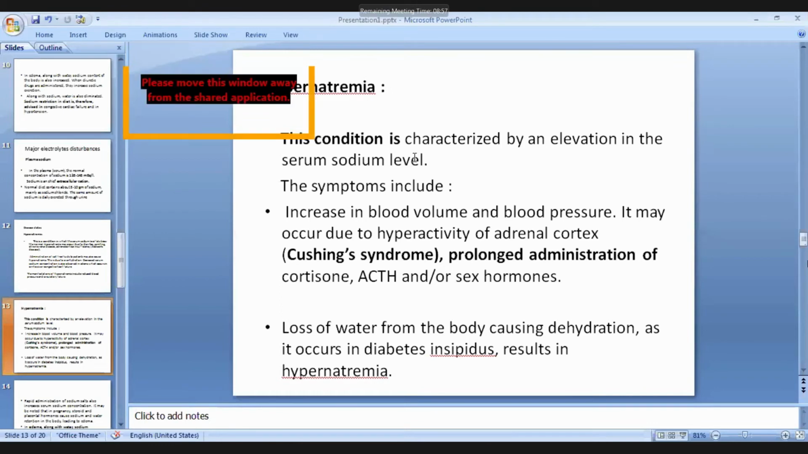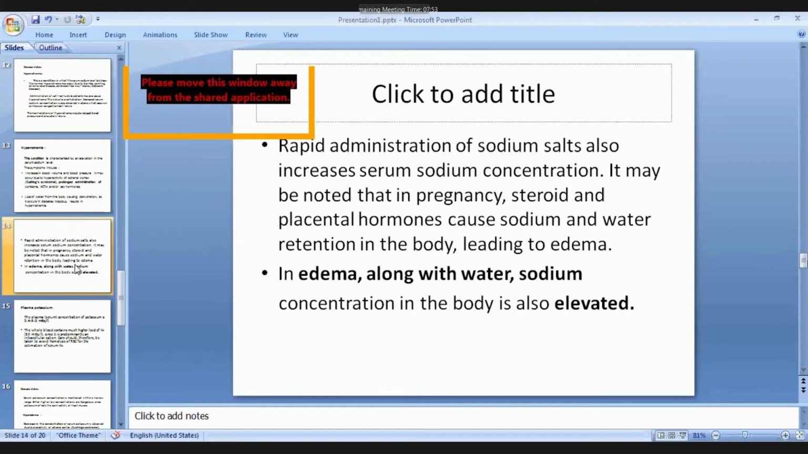Another cause is loss of water from the body causing dehydration, as in diabetes insipidus. Okay, so a low level of antidiuretic hormone, ADH, is seen with diabetes insipidus. In that case, there is loss of water from the body causing dehydration, which results in hypernatremia. Sometimes rapid administration of sodium may also increase the sodium concentration. It is also noted in pregnancy, where steroid and placental hormones cause sodium and water retention in the body. So in edema, along with water, sodium concentration in the body is also elevated.